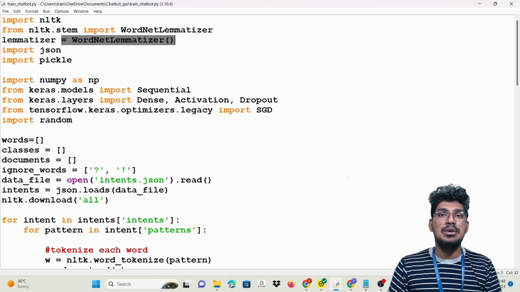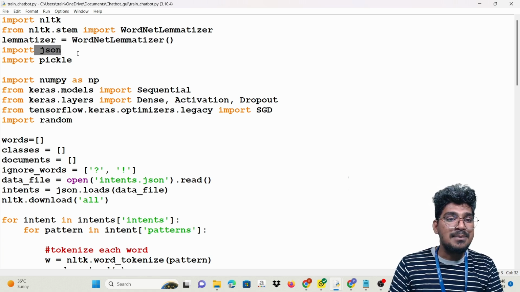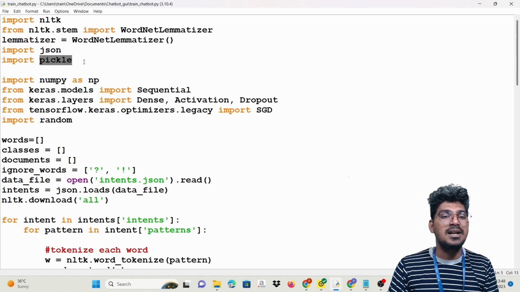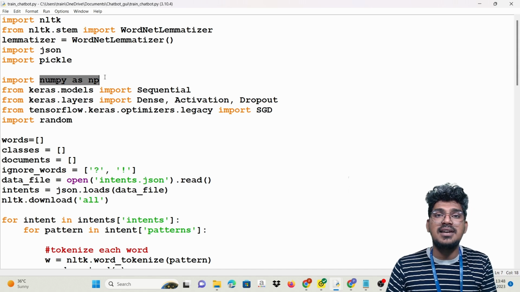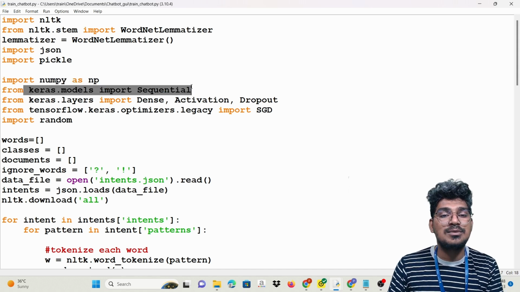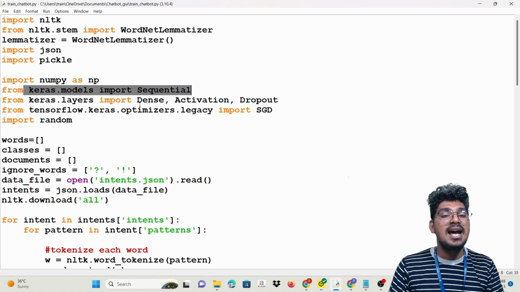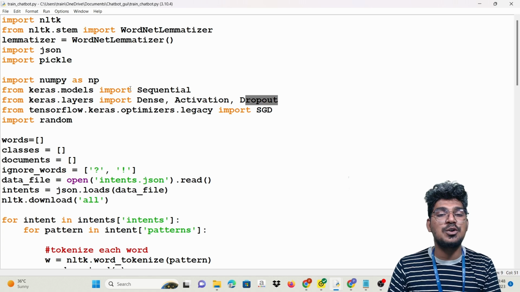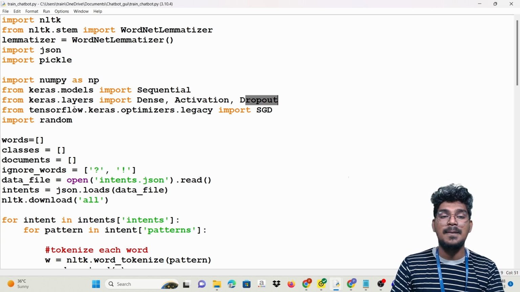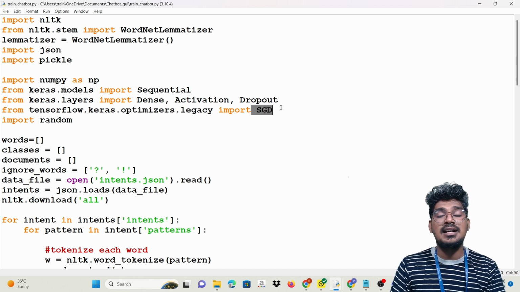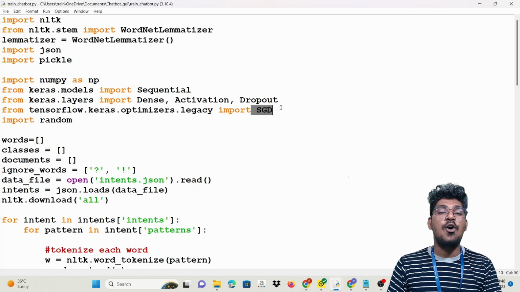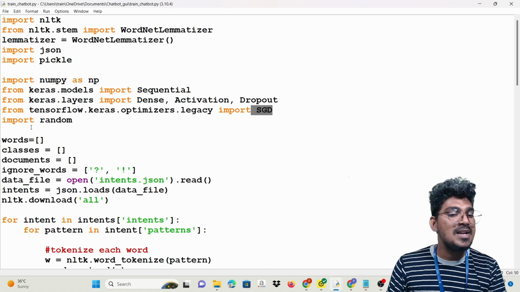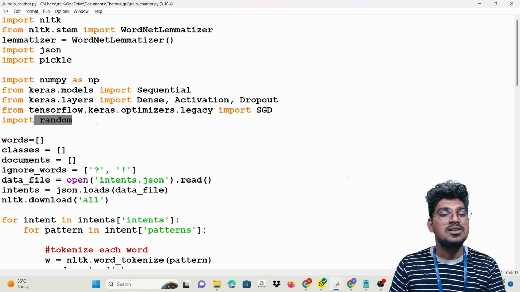Lemmatization helps to remove the duplicated words, and import json helps to open the JSON file. Pickle helps to save the pickle files, NumPy helps to work with arrays, and keras.models helps to create a model. Dense, Activation, and Dropout are the layers used when creating the sequential model. After that, the legacy optimizer is imported, which is used when compiling the model and helps to optimize the system. Then of course, import random.